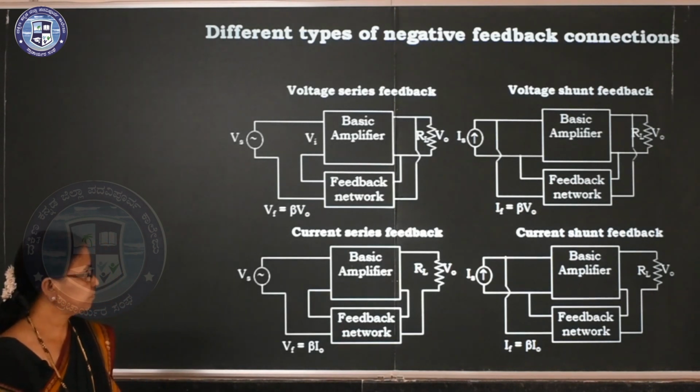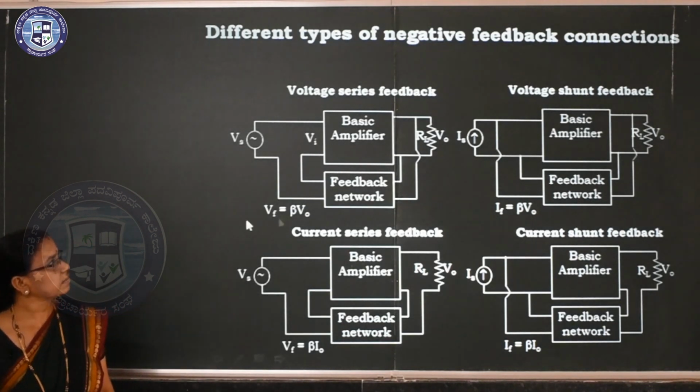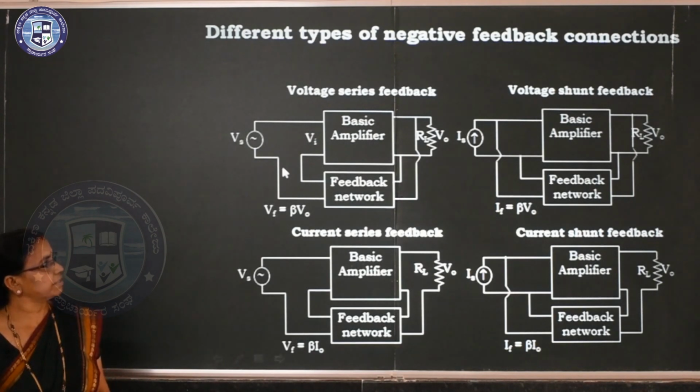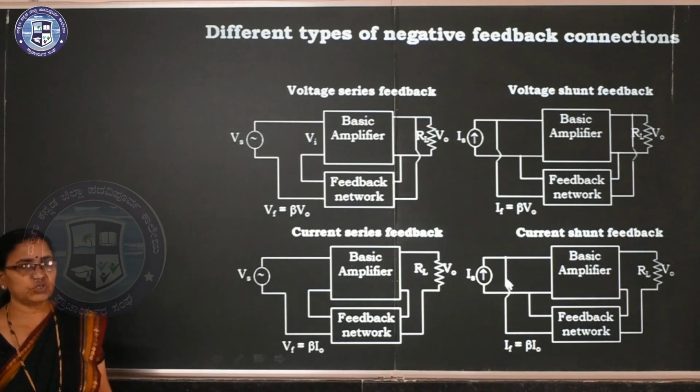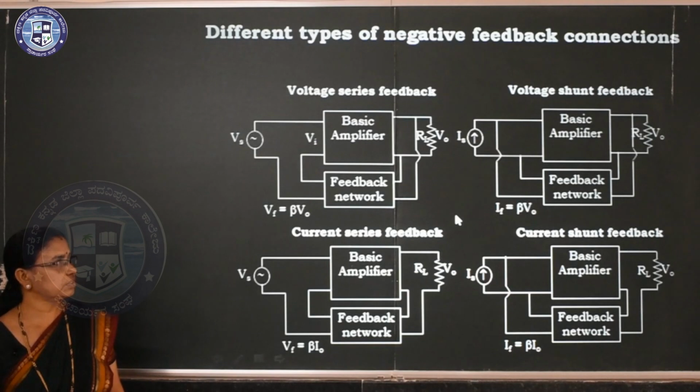So you can glance, you can understand clearly. This is the voltage series. Output is voltage, input is in series. So voltage series. Output is voltage across the resistor. Input is shunt, parallel. So voltage shunt. Output is in series and input is in series. So it is the current series. And here output is in series, that is the current, and input is shunt, it is in parallel. So it is the current shunt feedback. So all the 4 diagrams are very, very important. They can ask for 1 or 2 mark questions in the final examination.